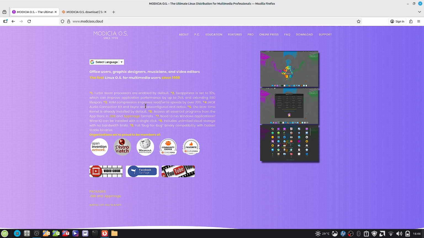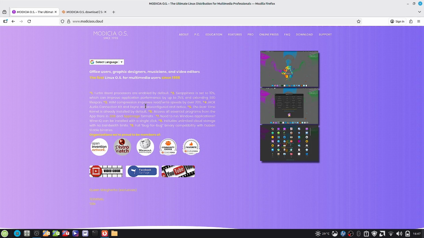Jack audio connection kit and rsync are pre-configured and active. The real-time kernel is already installed by default. Access all essential programs from the App Store in deb and AppImage formats. Need to run Windows applications? They can be installed with a single click using WineHQ. Includes unlimited cloud storage with no bandwidth limits. Full bug-for-bug binary compatibility with Debian stable.